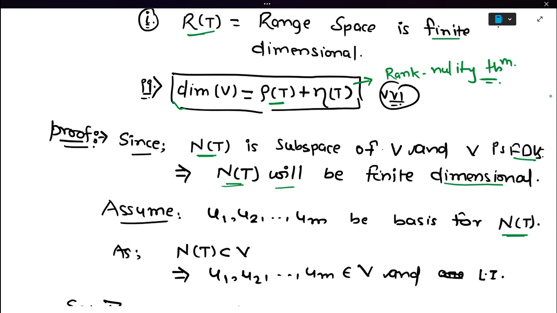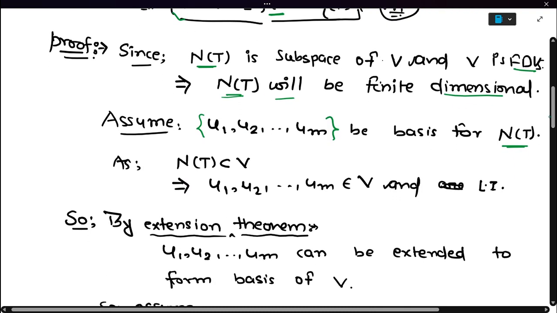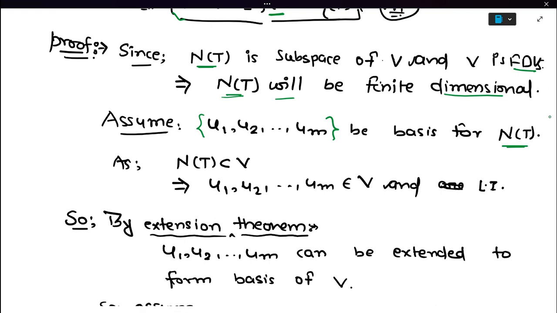Okay, assume this is a basis for the null space of T. We will use this basis. As the null space of T is contained in V, u1, u2, ..., um are members of the null space of T, so members of V. As it is a basis, it will be linearly independent.